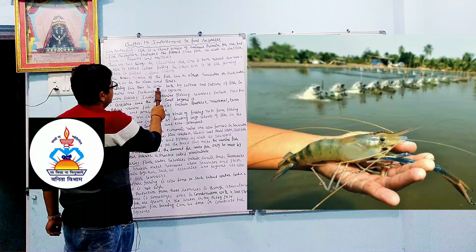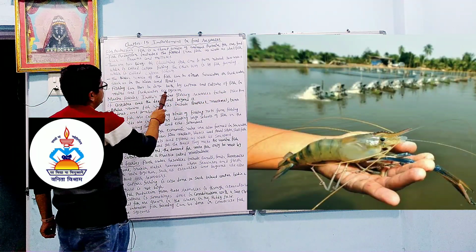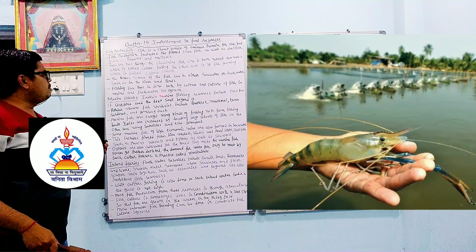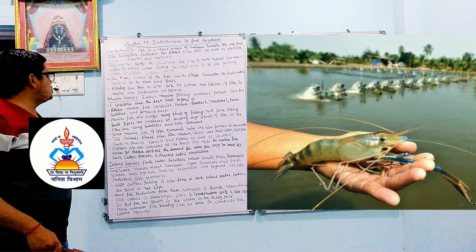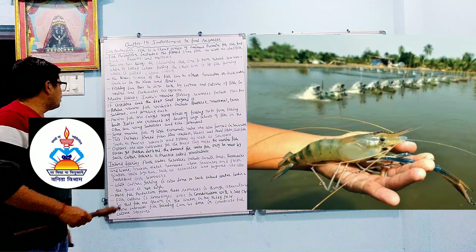Fishing can thus be done both by capture and culture of fish in the marine and the freshwater ecosystem. So fishing can be done by capture and culture of fish in marine water as well as in the freshwater ecosystem.